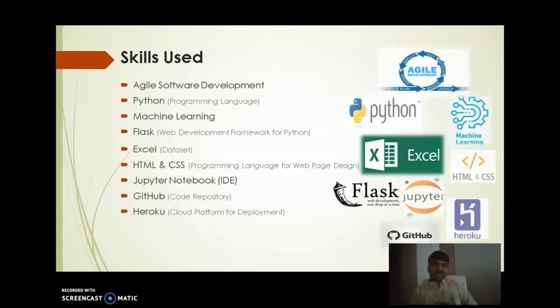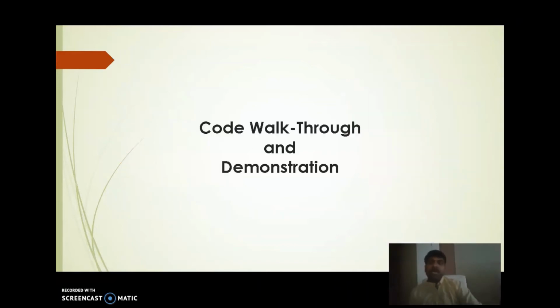As I said, HTML and CSS are used to build the website and do some styling. Jupyter Notebook is used for Python programming, GitHub as a code repository to host all the programs that are developed, and Heroku as a cloud platform for deployment. Now getting on to the code walkthrough and the demonstration. We will get onto the website to see how the programs look, where they are available, and then the demonstration of the website.